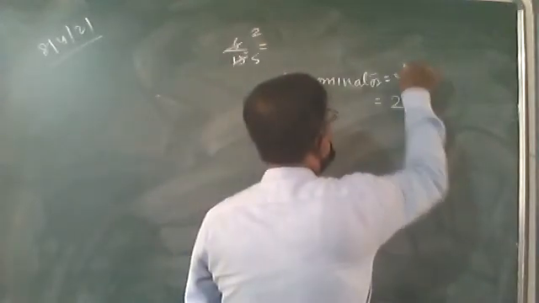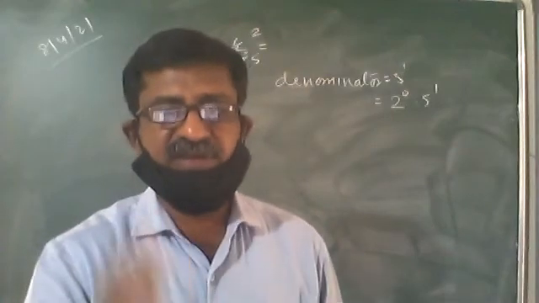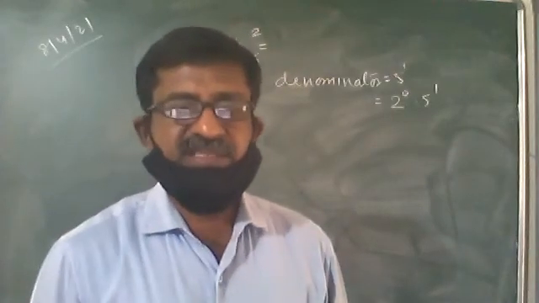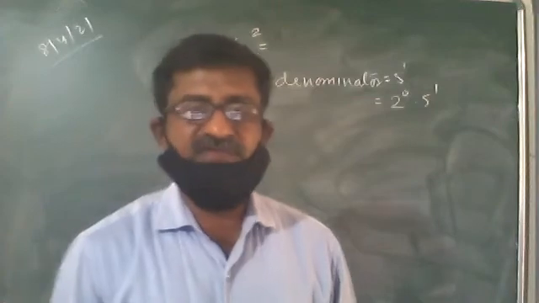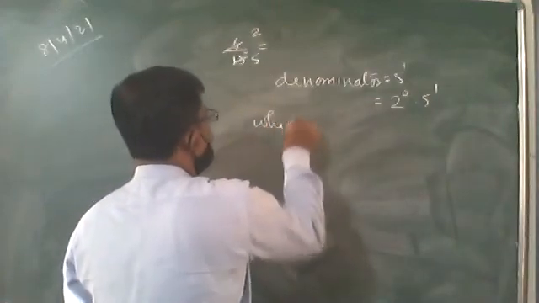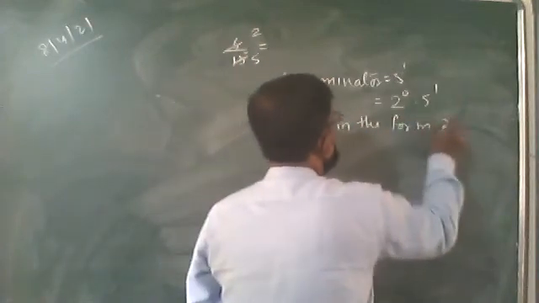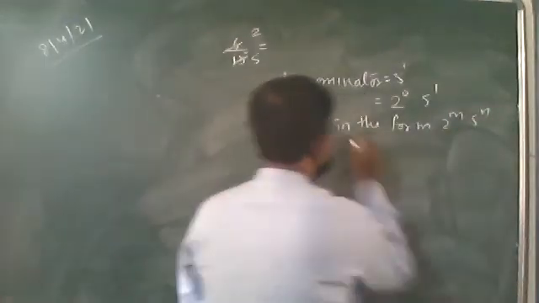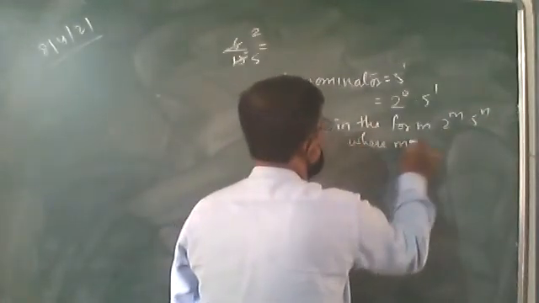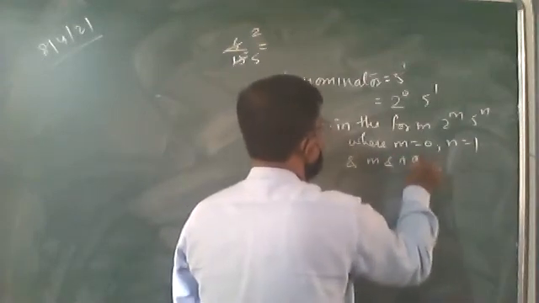We got only one 5 over here, therefore write 5 to the power 1. It's in the form of 2 to the power 0 and 5 to the power 1, which is in the form 2 to the power m, 5 to the power n, where m equals 0, n equals 1, and m and n are whole numbers.